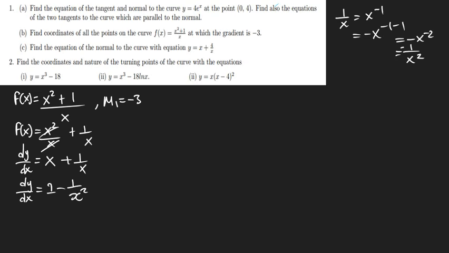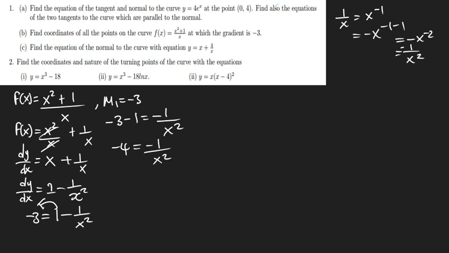But we already have the gradient, which is negative 3, so you can put it there. Then we have 1 minus 1 over x squared. This one can go this side, so that we have minus 3 minus 1 equal to minus 1 over x squared. So this negative and this negative can cancel, because whatever you do on the right, you do on the left. Then you cross multiply, we're going to have 4 x squared equal to 1, so x squared equals 1 over 4.